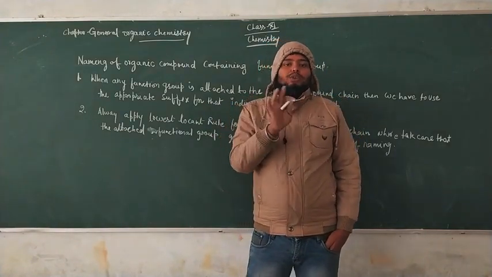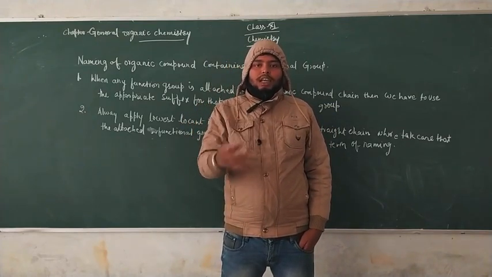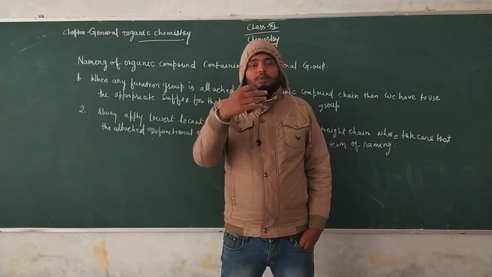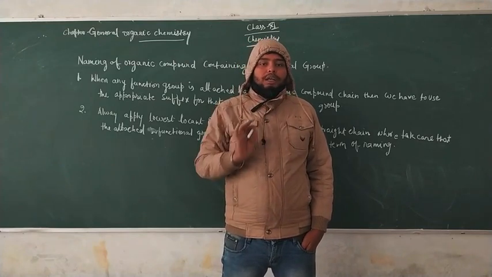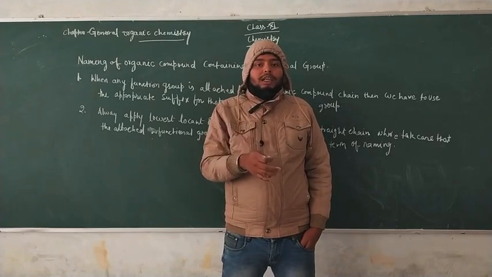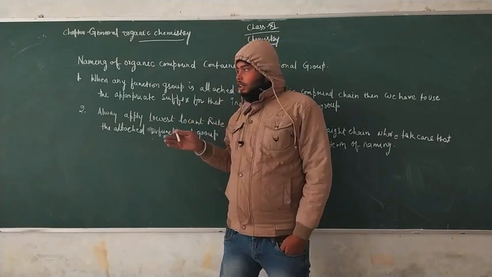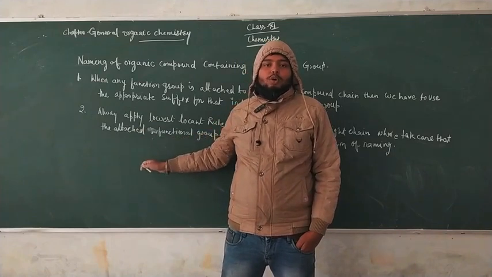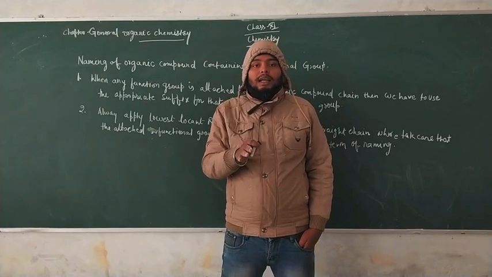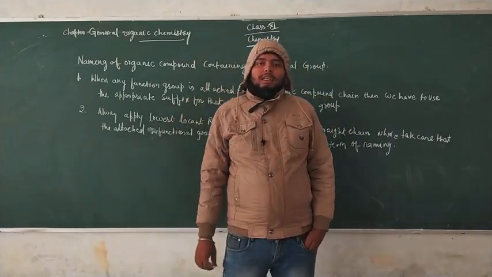In the previous class we discussed that when the parent chain contains substituents such as ethyl or methyl, we use the lowest locant rule for those substituents, so that they get lower numbers. But when a functional group is attached, the priority changes. The substituent is not our priority; the functional group has greater priority than the substituent. So we take care that the functional group gets the lower number according to the lowest locant rule.